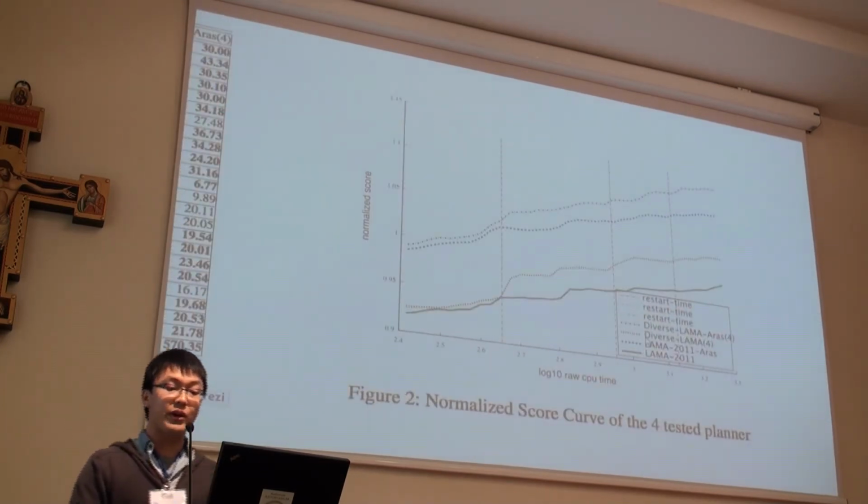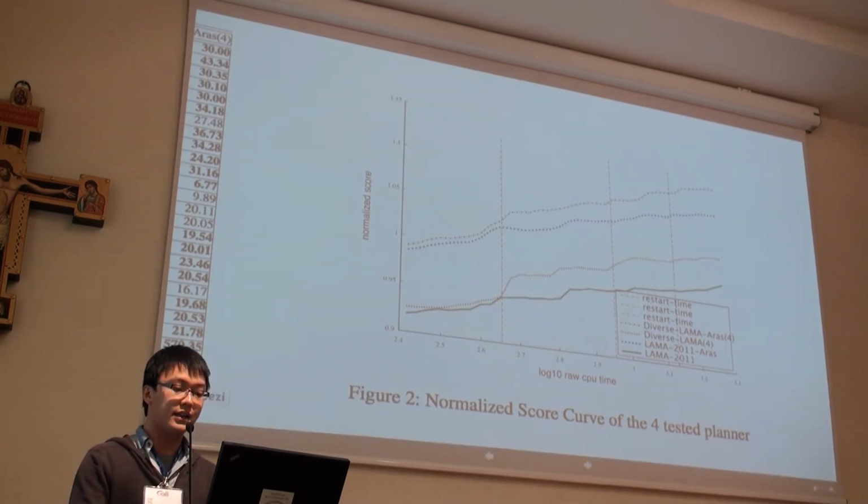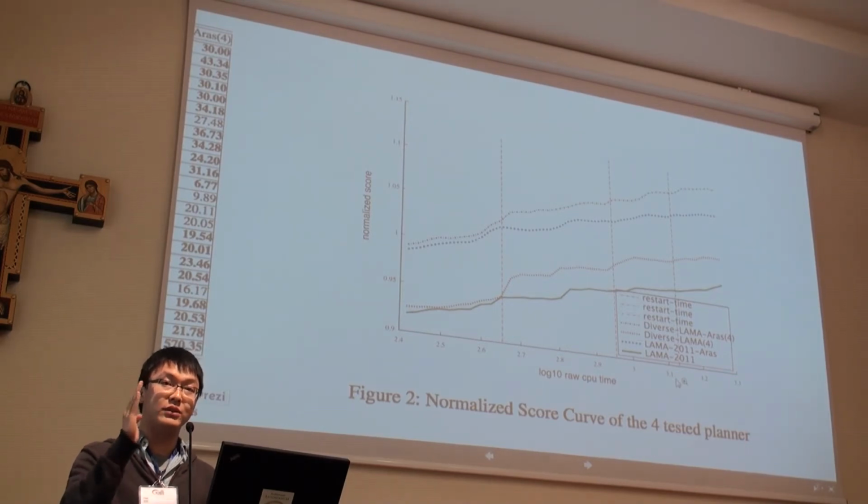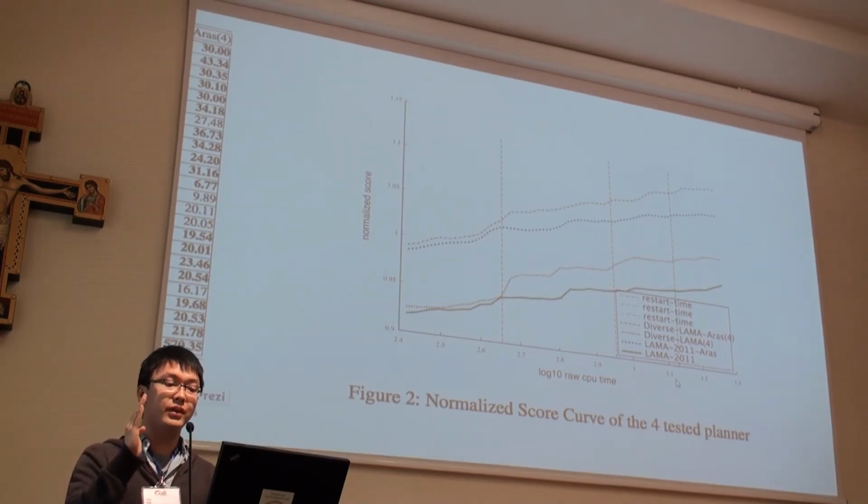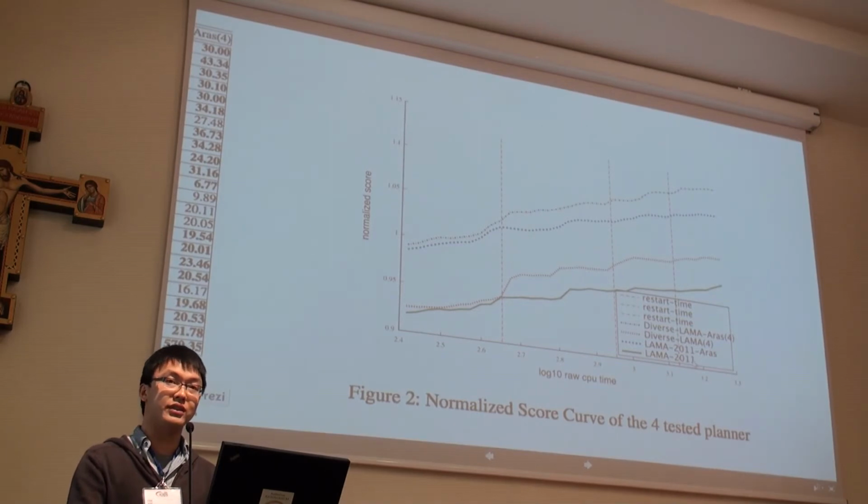This picture is a bit more interesting. Here we have the normalized score on the y-axis, and the x-axis is the time. These three vertical lines are the times we do restart. Because it's a logarithmic scale here, they are not equally spaced.